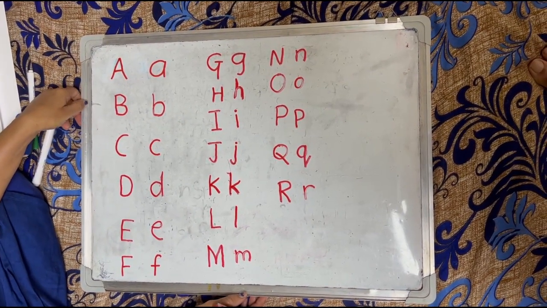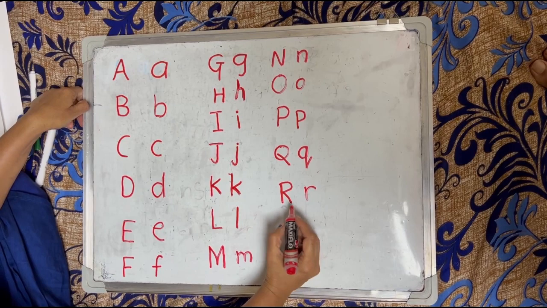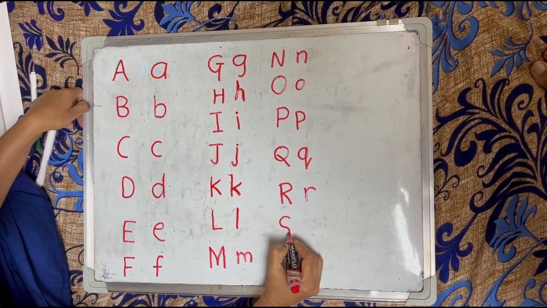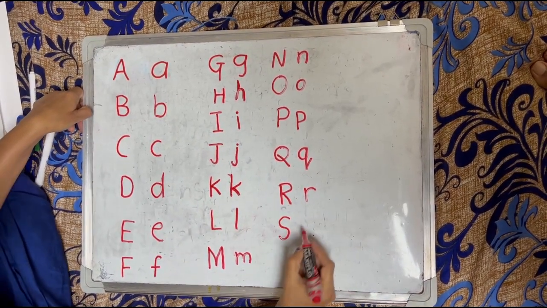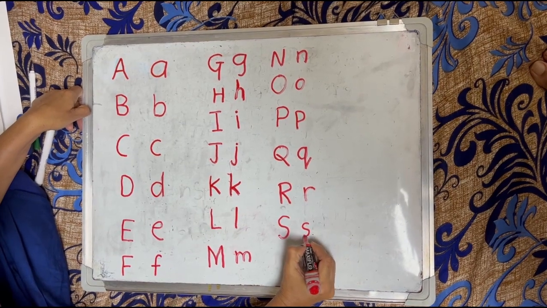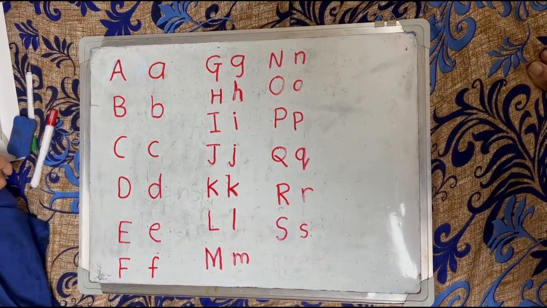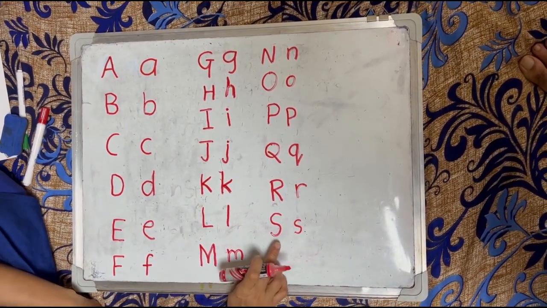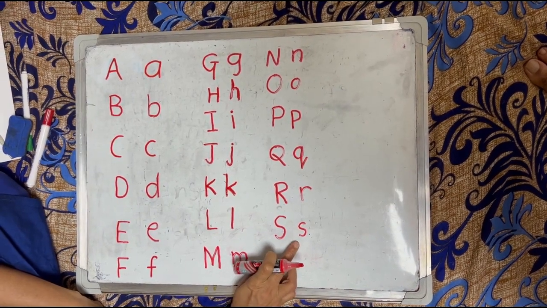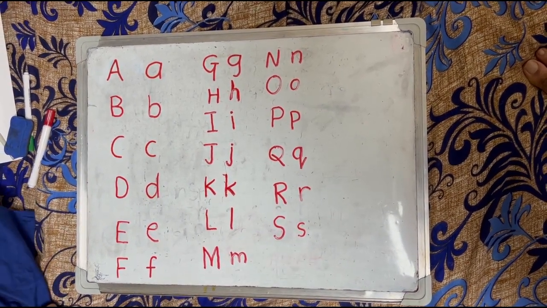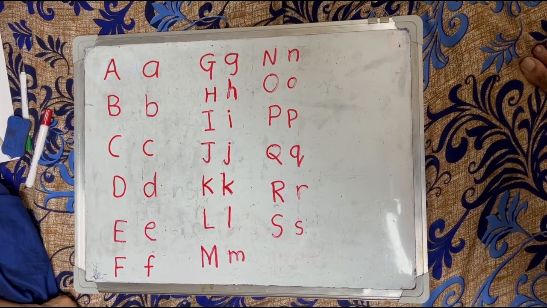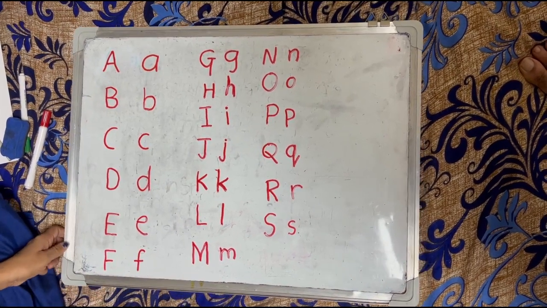Your next letter is S. Capital letter S and this is small letter s. The phonic sound of letter S is S, S.